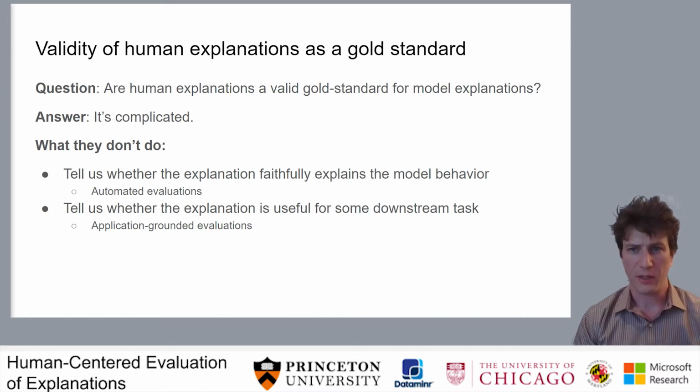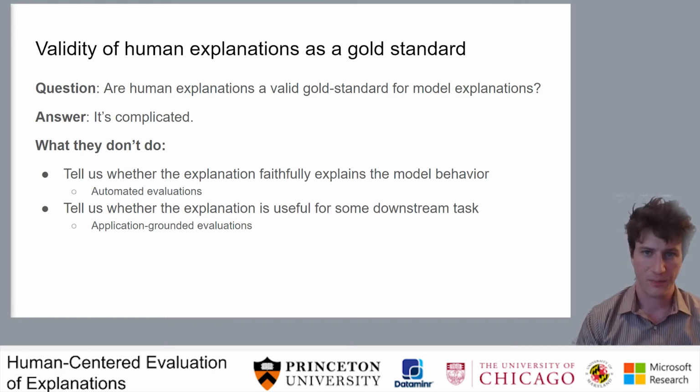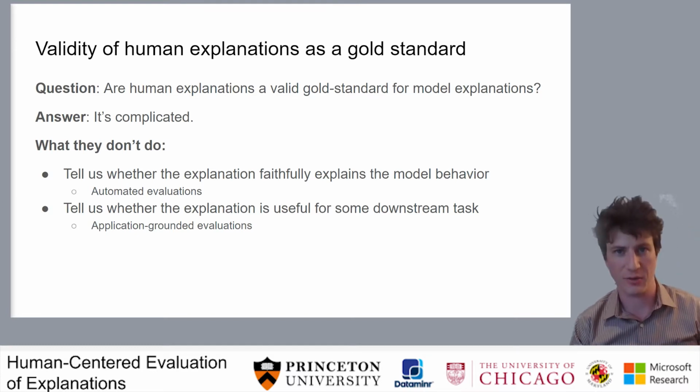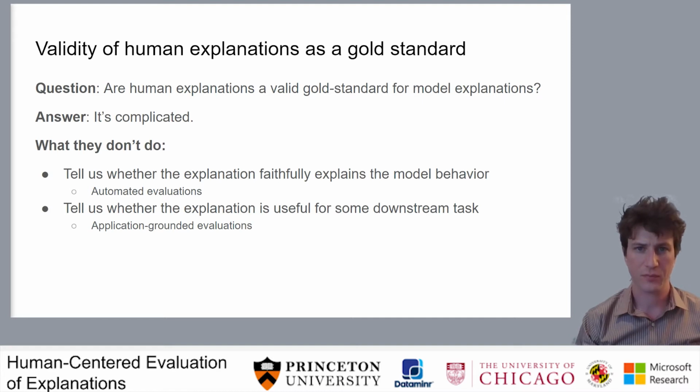We can think about what human annotated explanations don't do when we try to use them as a gold standard for model explanations. They don't tell us whether the explanation is really faithfully explaining the model behavior in an actionable way. This is more what so-called fully automated explanations tend to do. And they don't tell us whether the explanation is likely to be useful in some downstream task involving a human agent. This is really more what application-grounded explanations do.